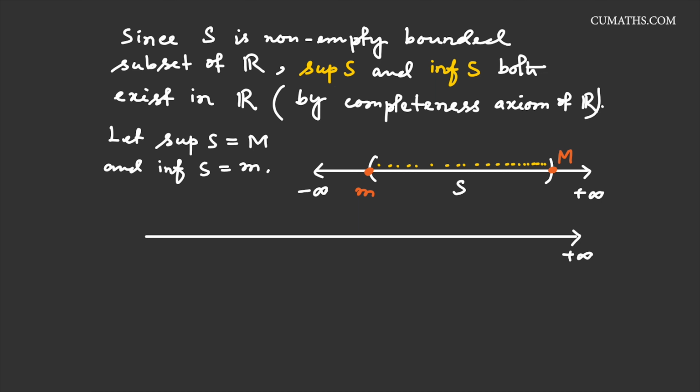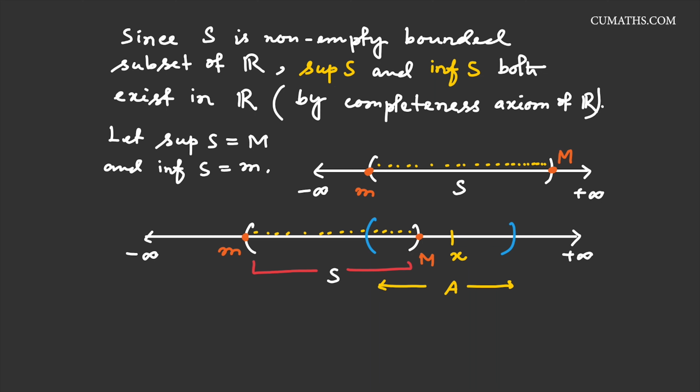So let us draw another reference diagram. This is our plus infinity real line and this is our minus infinity, and as before, here we take this is our set S and it has infinite elements. This is the infimum and this is the supremum. Now let us draw another set like this. So if I take any member of this set, suppose x, and we call this new set capital A. This means this set is capital A and this is our set S.